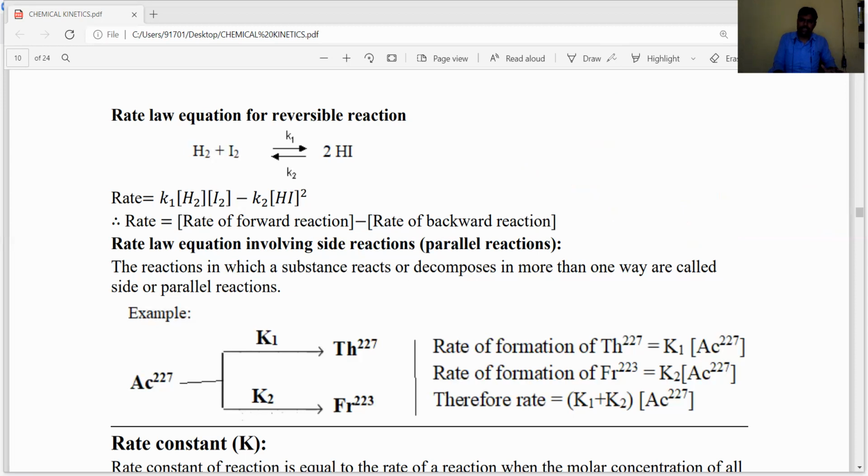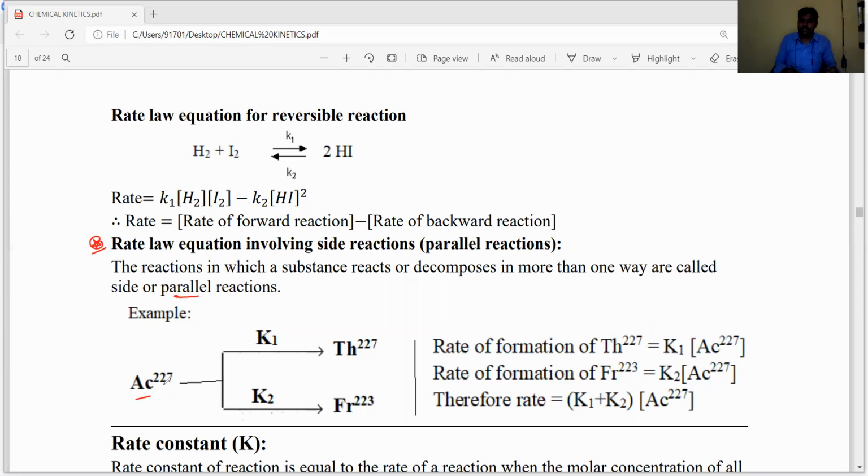Okay, dear students, let's see how to write the rate expression or rate law for parallel reactions. What does parallel reaction mean, dear students? One reactant is parallelly converted into different products, with rate constants K1 and K2. Such reactions are called parallel reactions. The reactant substance is decomposed in more than one way to give different products, then such reactions are called parallel reactions.